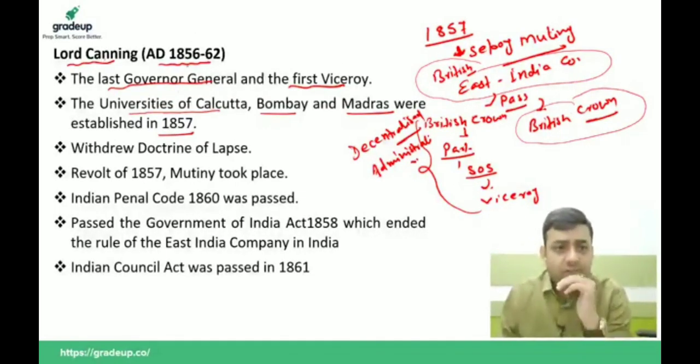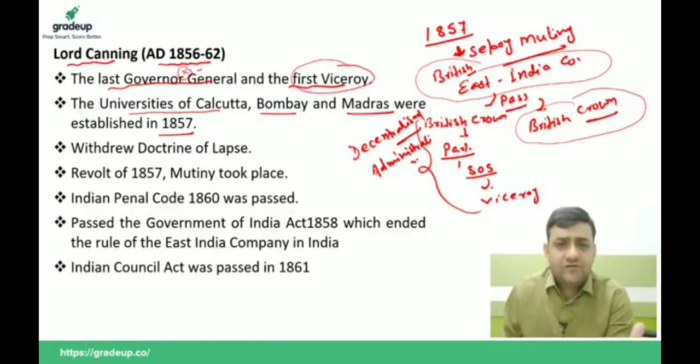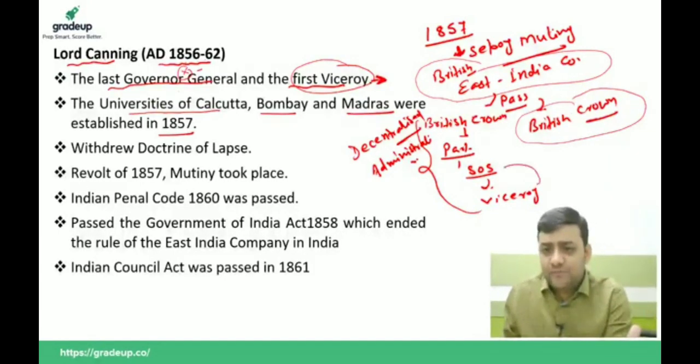During his tenure from 56 to 62, this is very important, just 1 year before the revolt of 57 he was made the Governor General. Just after the revolt of 1857 and the Treaty of Allahabad, the post of Governor General was abolished and the post of Viceroy was created for India. This Viceroy will be responsible for all the administrative reforms and decisions to be taken in the British India province. This Viceroy will report to the Secretary of State, the Secretary of State will report to the Parliament, and the Parliament will inform the British Crown.